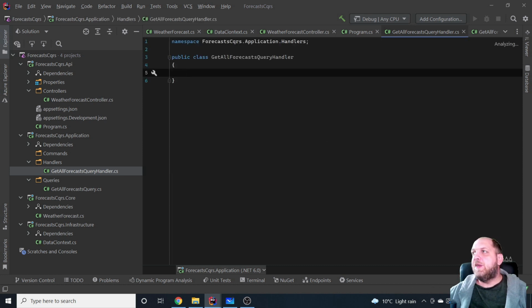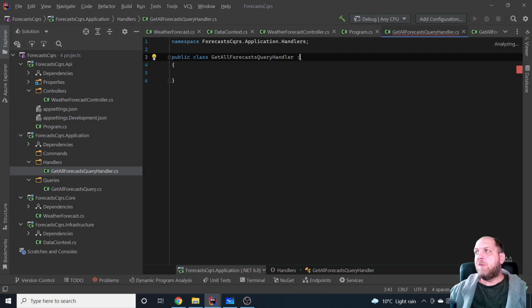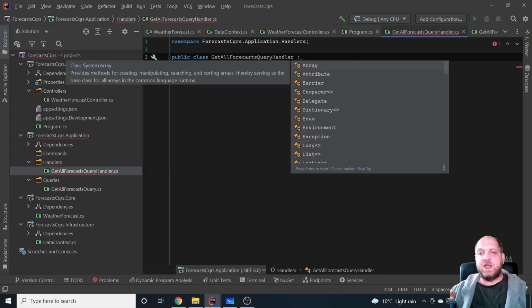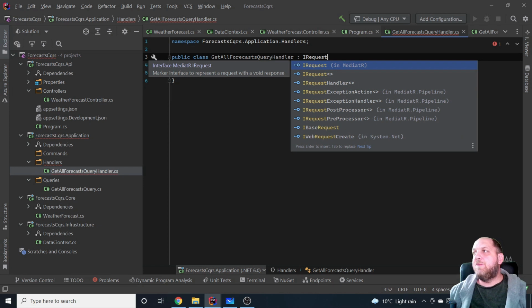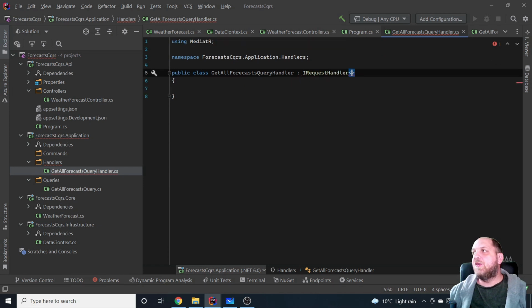Okay, and here, in order to mark this as a handler so that Mediator will be able to know when it receives a get all query which handler should be responsible to handle that, we need to also make this implement the IRequestHandler interface.